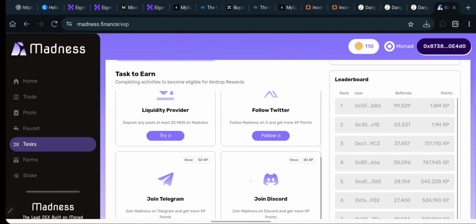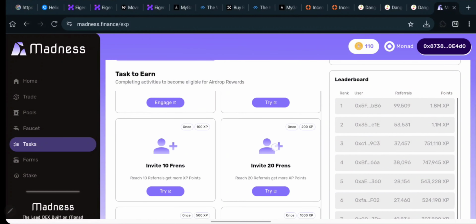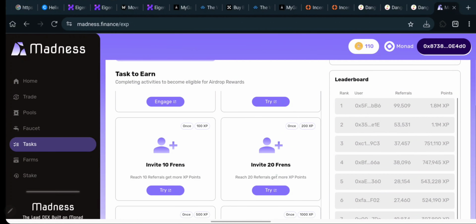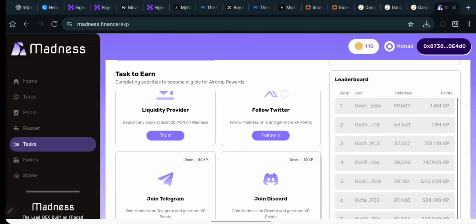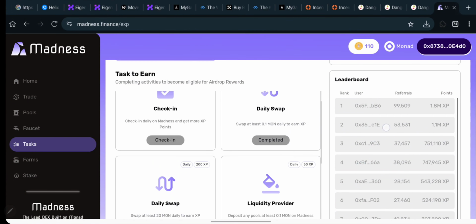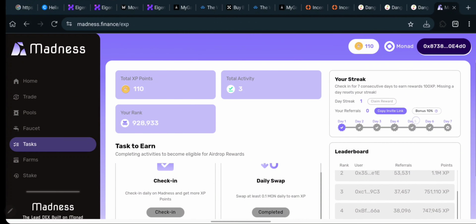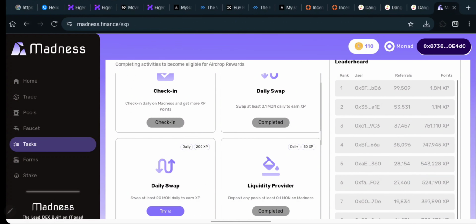All right, so scrolling down, we have a lot of other activities like joining the Telegram, joining the Discord, and so many other things, and even getting to invite people. All right, so to be able to do all these is very, very simple, and you can just go ahead and click on try. And if you click on try, you are going to be taken to where you are going to be doing the thing that they require from you. And looking over here right now, this is where the leaderboard is, meaning this is where you can see the activities of people on this platform, how much they've actually earned.